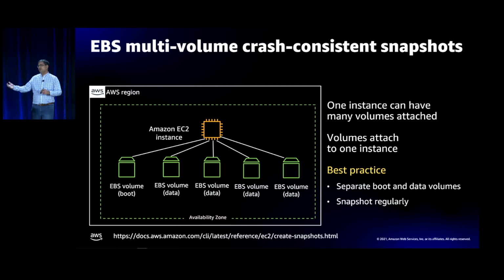So then if you want to recreate the application state, you just restore all those crash-consistent volumes, and you're off to the races. A common scenario in which we see that is customers who are RAIDing multiple EBS volumes for performance reasons. Or you have a data volume and a log volume for your database. This becomes a super common scenario in which customers take multi-volume crash-consistent snapshots.